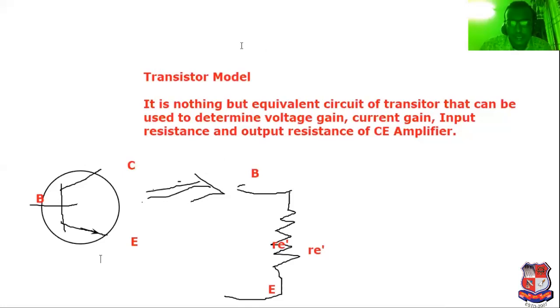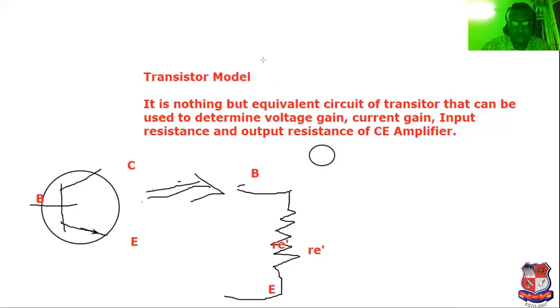That's why we have sketched it. The collector and base junction are not directly connected, but are connected through the emitter. So we can sketch here